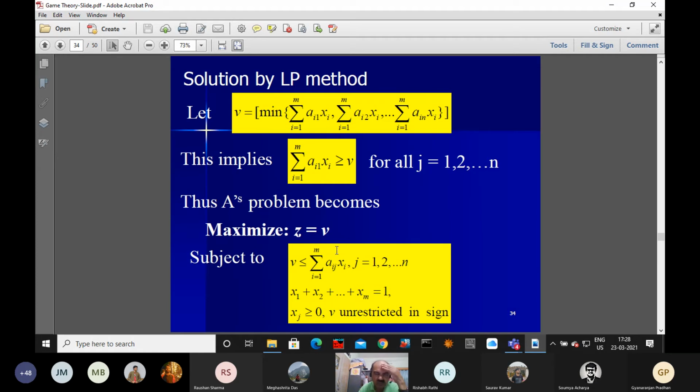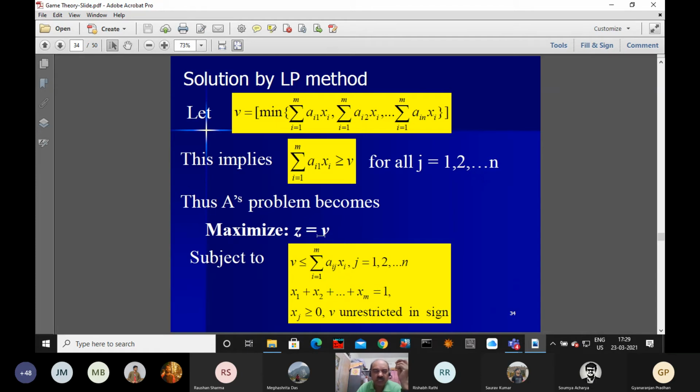Maximize z equal to nu is minimize 1 over nu. Since x_1 plus x_2 plus up to x_m is equal to 1, multiplying by 1 by nu, 1 by nu into 1 equals 1 by nu. Now, dividing both sides, x_i by nu, where x_i are the probabilities, is a different variable, so we can name it capital X_i.